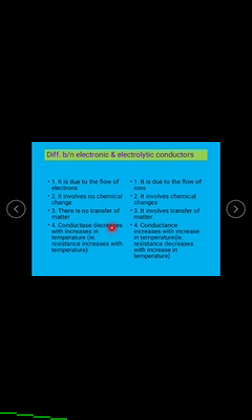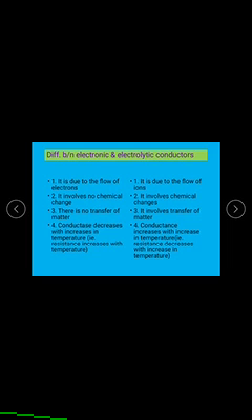In the case of electronic conductors, the conductance decreases with an increase in temperature. That is, resistance increases with temperature. In electrolytic conductors, the conductance increases with increasing temperature. Resistance decreases with increasing temperature. From the examination point of view, they may ask a question: write any 4 or 5 differences between electronic and electrolytic conductors.